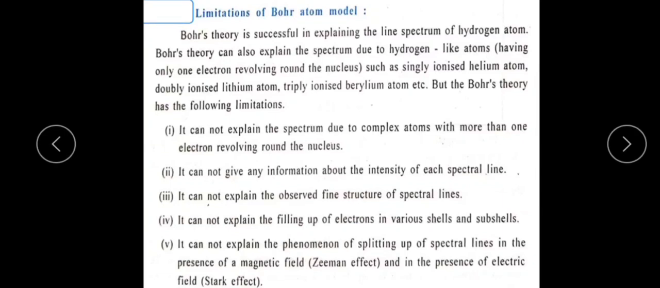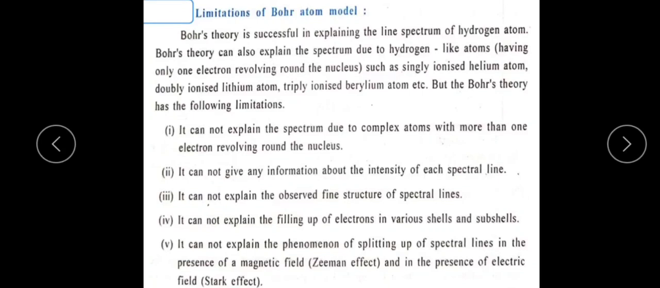The fourth one is that it cannot explain the filling up of electrons in the various shells and subshells. You know the concept of shells, n shells, l shells, and there are again some subshells. The filling up of those shells and subshells is not explained in Bohr's theory.